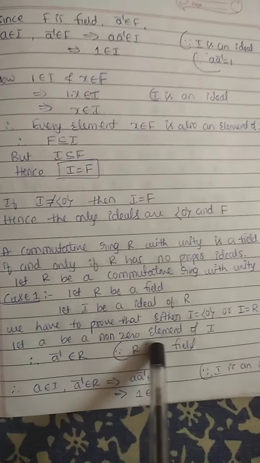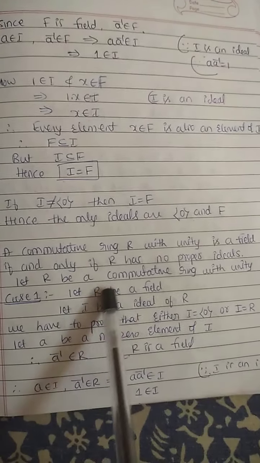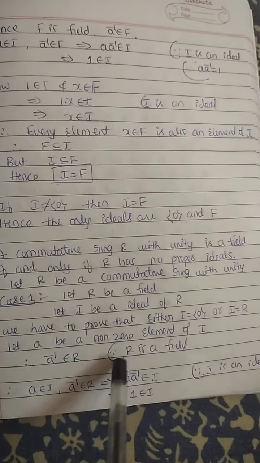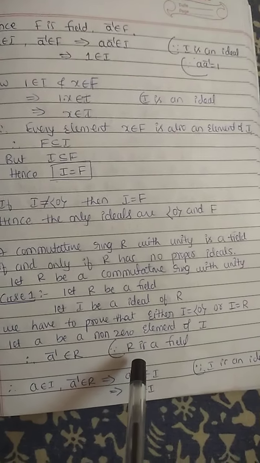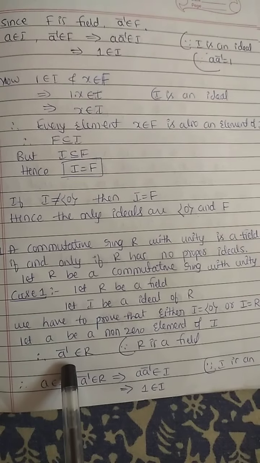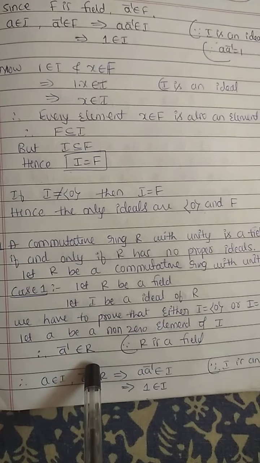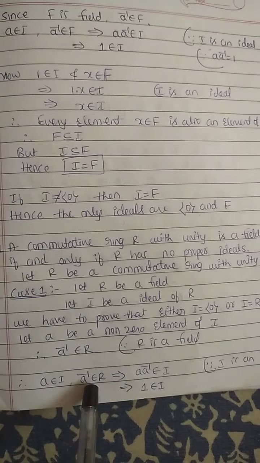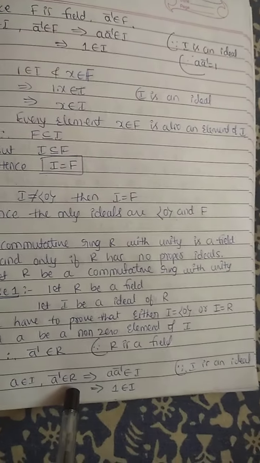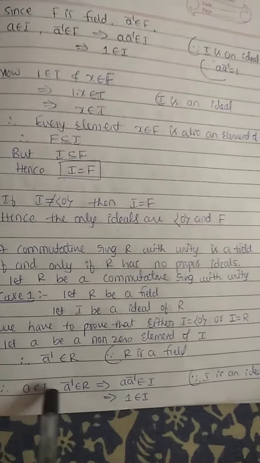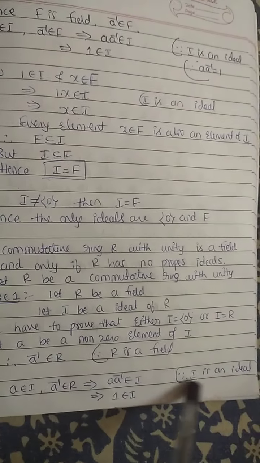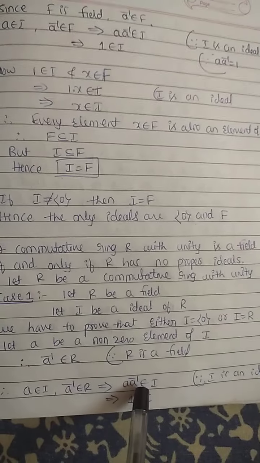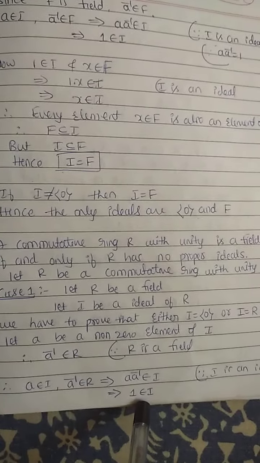Let a be a non-zero element of I. Here we have taken R is a field, I is an ideal of R. Non-zero element, nothing but inverse exists. Therefore, a inverse belongs to R. a belongs to I, a inverse belongs to R. By the definition of an ideal, a into a inverse belongs to I, because I is an ideal. a into a inverse is nothing but 1. So 1 belongs to I.